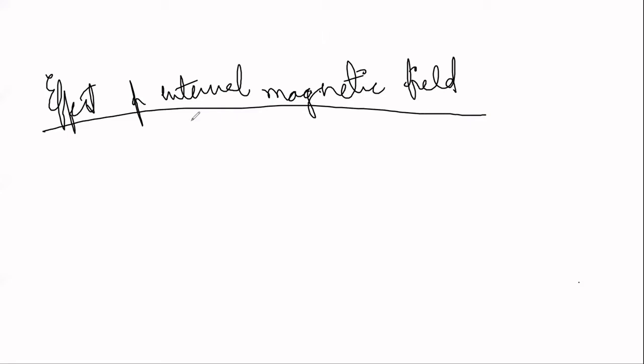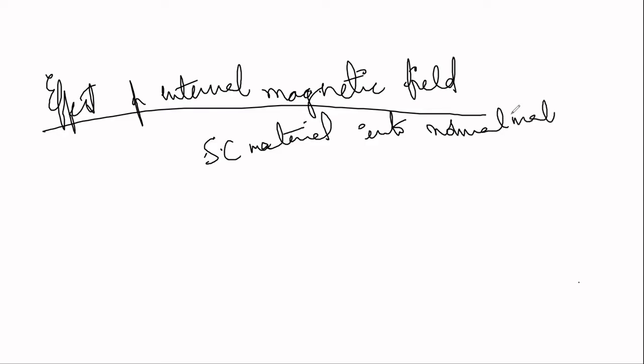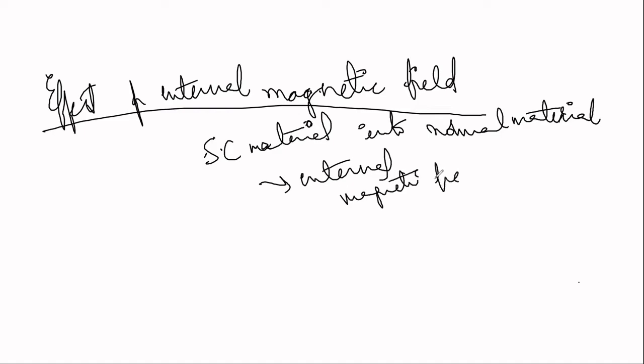See, you have a superconducting material. Now we want to bring back that superconducting material into the normal state. What we have to do is directly apply some external magnetic field.